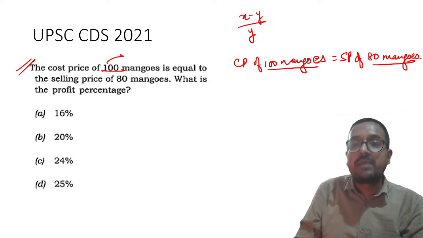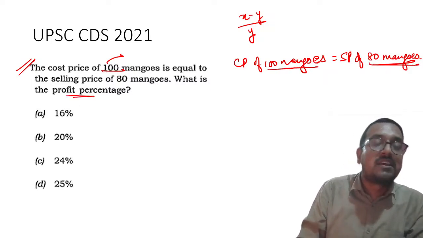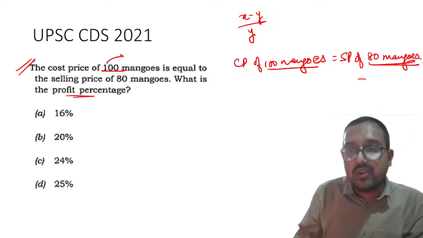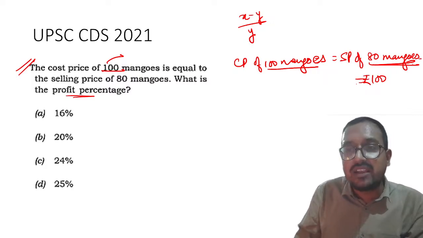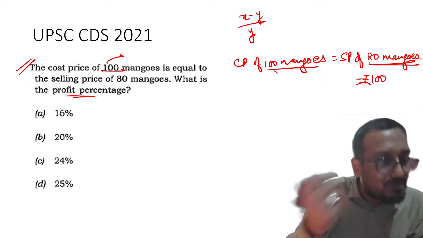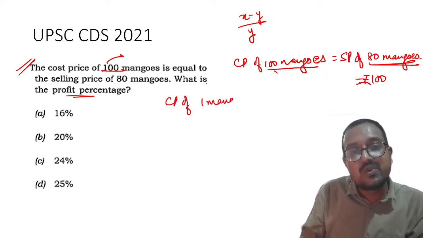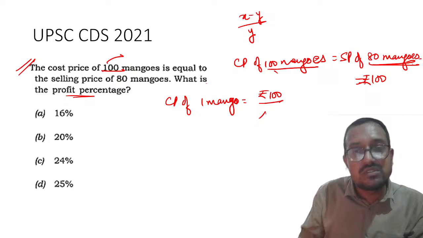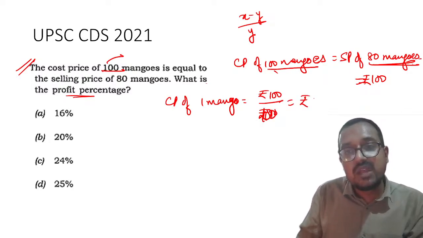So what is the profit percentage? What we can do is presume that this is equal to 100. Why 100? Because 100 divided by 100 will become 1. So the cost price of 100 mangoes is rupees 100, divided by 100, so it will become rupees 1 per mango, right?